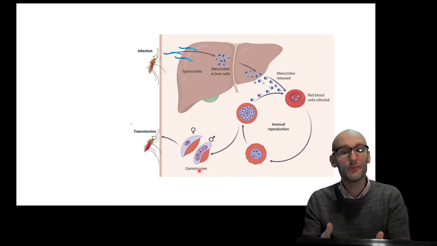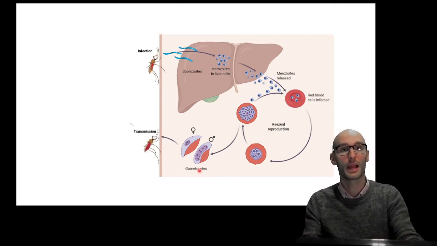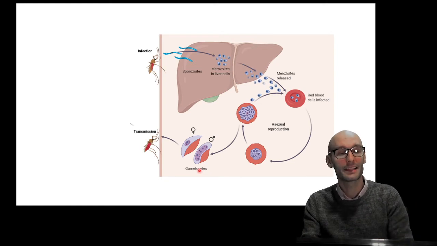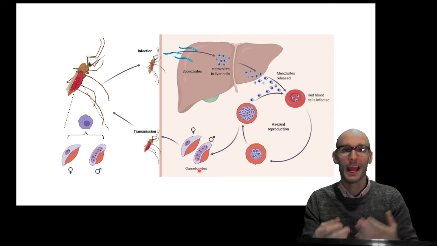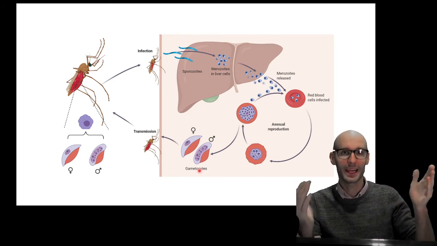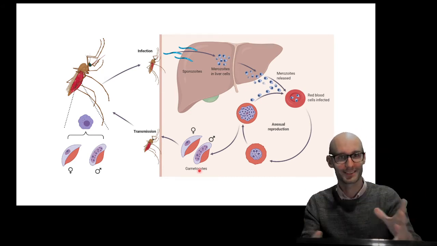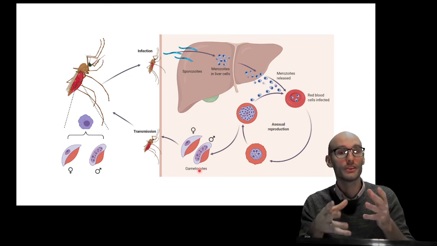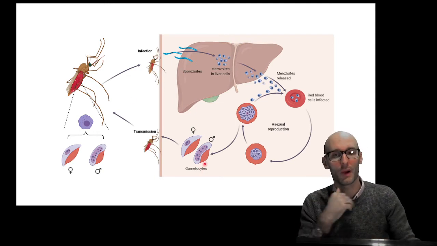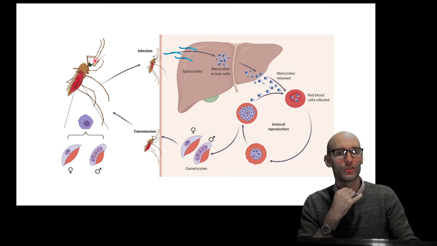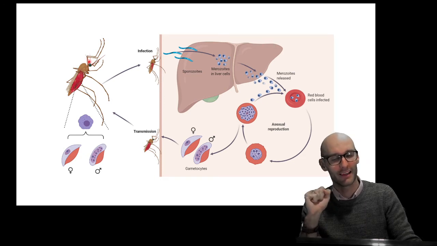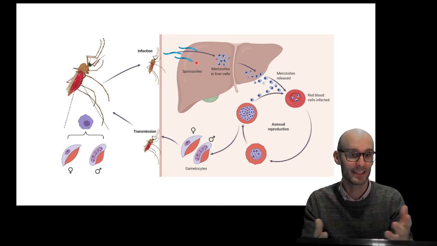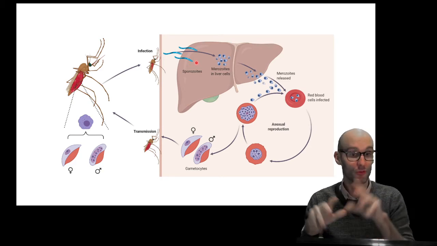And then an uninfected mosquito will come in and suck up the blood containing the gametocytes. Now these gametes will then fuse to form a zygote, and that's what happens in all animals. When one gamete meets another gamete and fuse, we get a zygote. That zygote then turns into a sporocyte and tunnels its way from the stomach of the mosquito to the salivary gland. So it will then form this worm-like sporocyte and then tunnel its way to the salivary gland to then be injected into the next human being through the salivary gland.